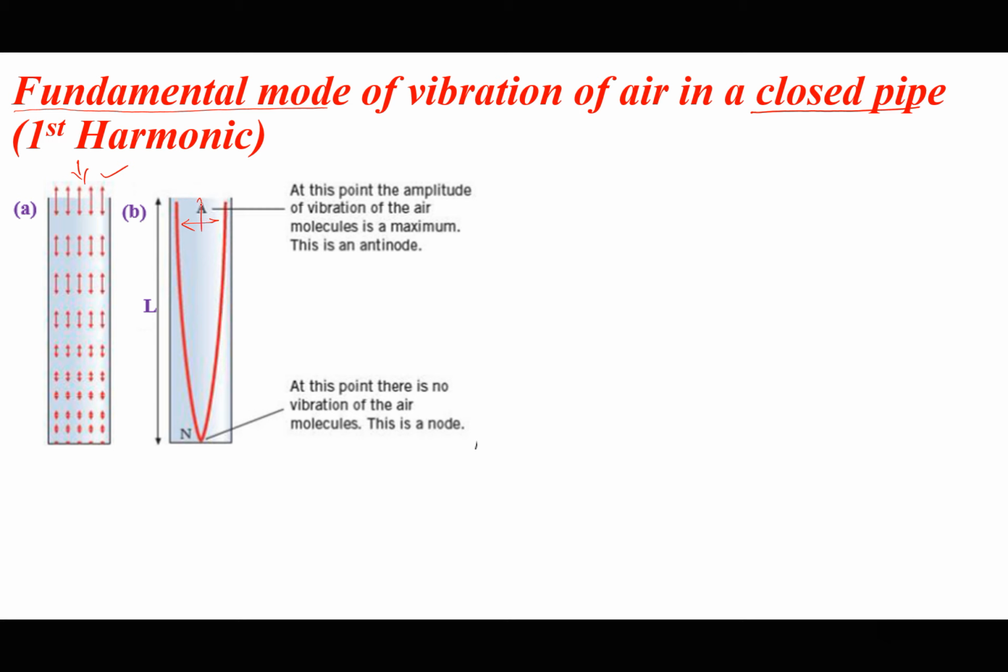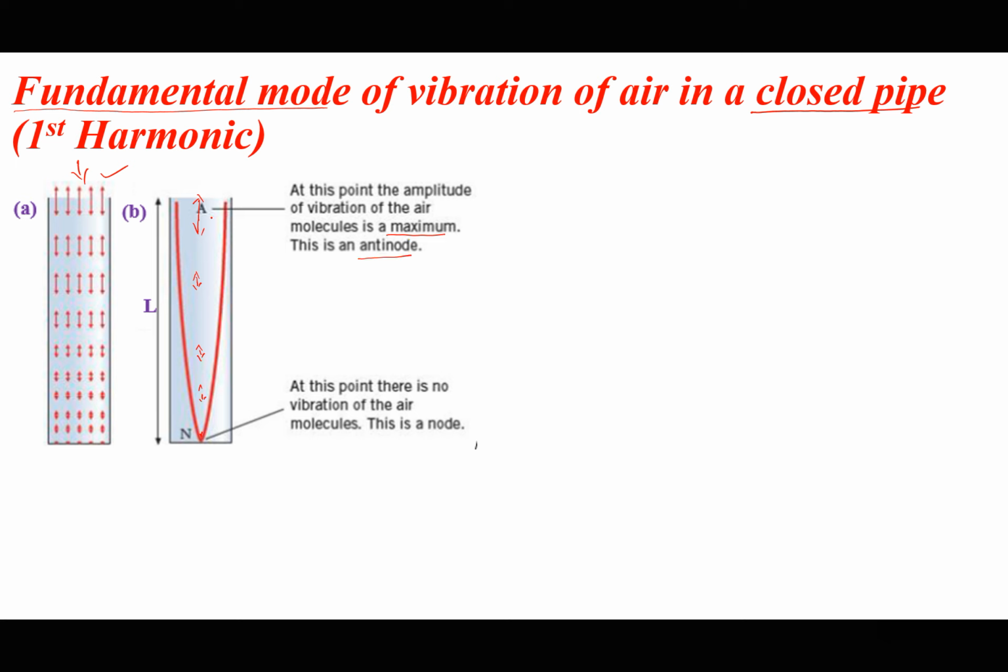The vibrations are always parallel to the axis of transmission, like this. So the length of these lines should just be reducing as we move towards the closed end. At the open end, the amplitude of vibration of the air molecules is maximum.